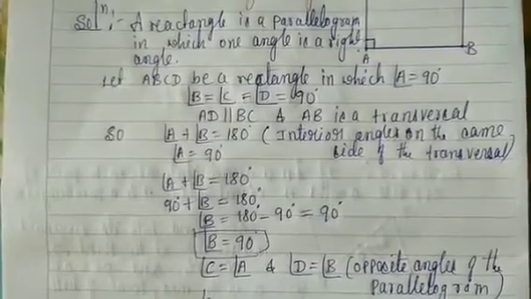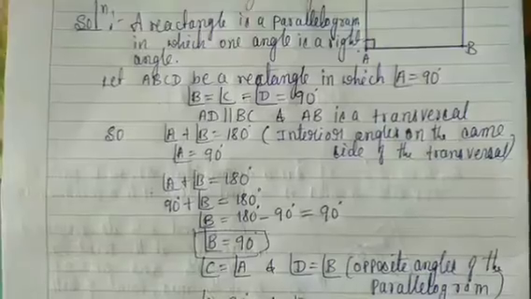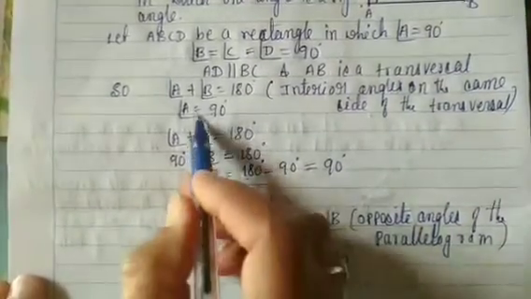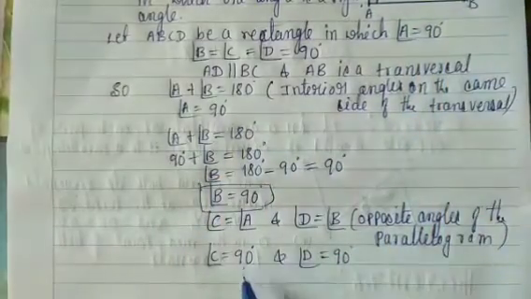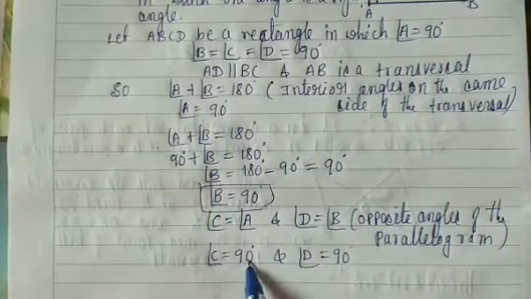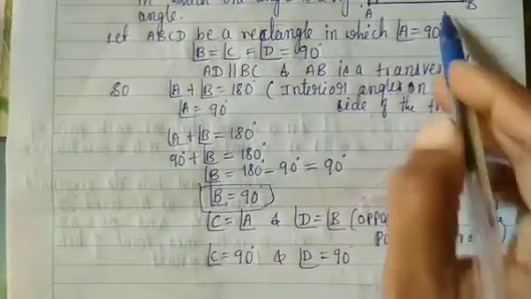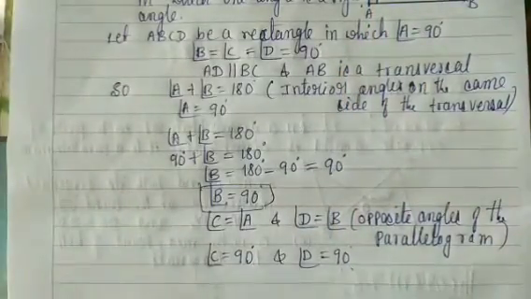Now angle C is equal to 90 degrees and angle D is equal to 90 degrees. Because angle A is equal to 90 degrees, the opposite angle C is equal to 90 degrees, and angle B is equal to 90 degrees, so the opposite angle D is also 90 degrees.